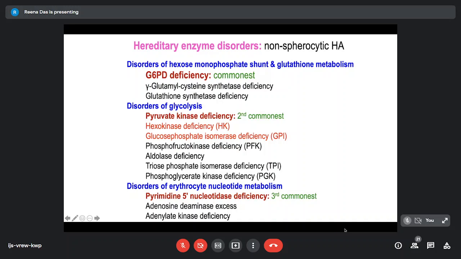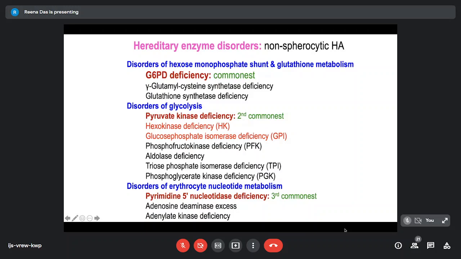Even pyruvate kinase deficiency is a diagnostic problem because, when we are examining the blood, the pyruvate kinase levels in the RBCs are not that much compared to the leukocytes. We know the RBCs are so much more in number, but when it comes to leukocytes, the activity is much higher. That is the reason why we need to deplete the blood leukocytes before we can actually set up the assay. So these are very complicated kinds of analysis which need to be done.